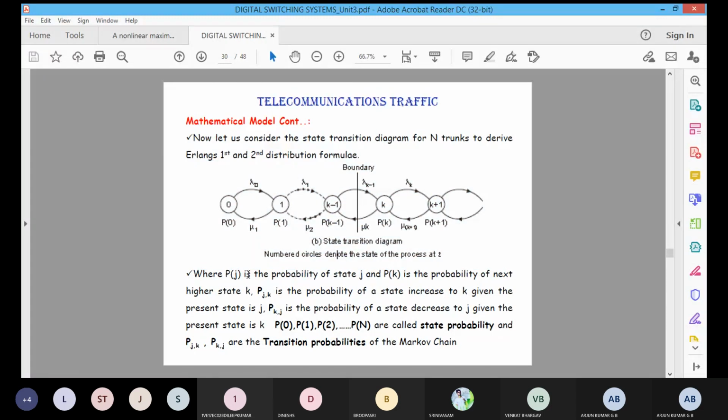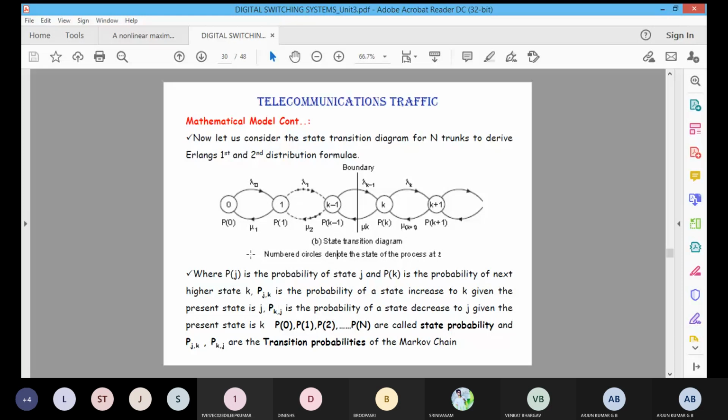Here I'm considering the state J, with probability P of J, and P of K will be the next higher state. P JK is the probability that the state J will move to the next higher level K, given the present state J. And P KJ is the probability that the state decreases to J, given the present state K. Again it will decrease to state J, that is represented by P KJ. PJK and PKJ, these both are the transition probabilities.